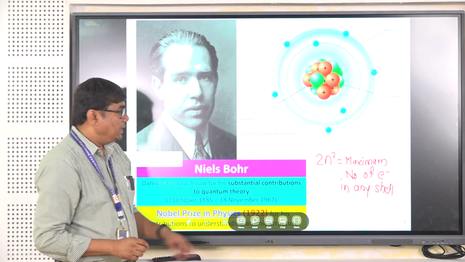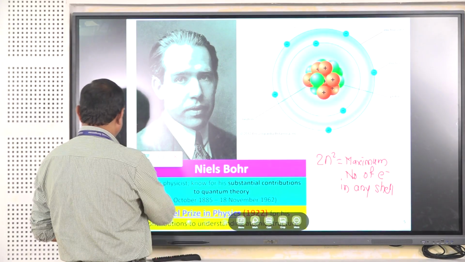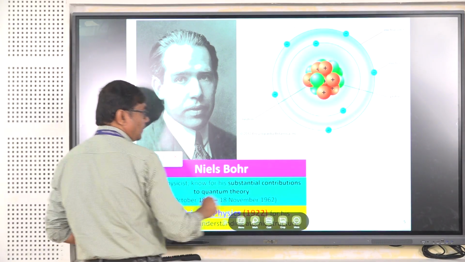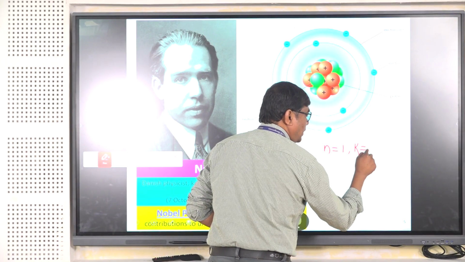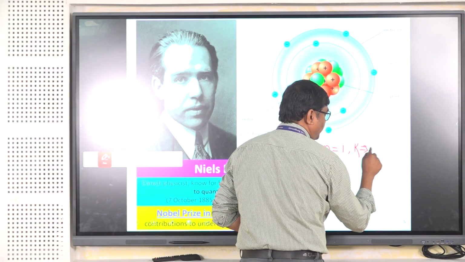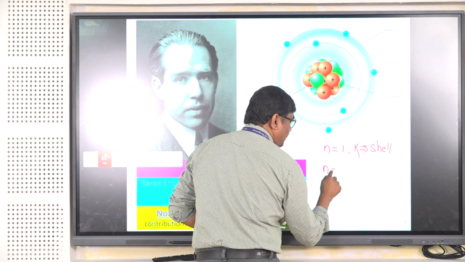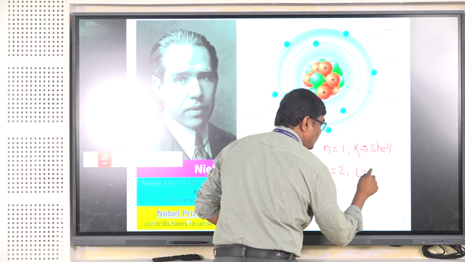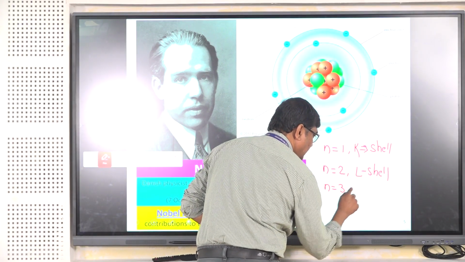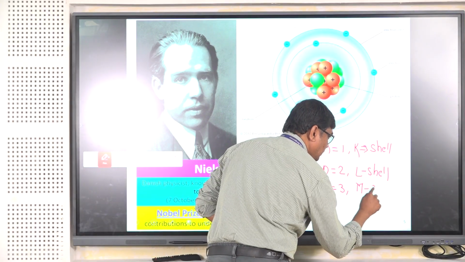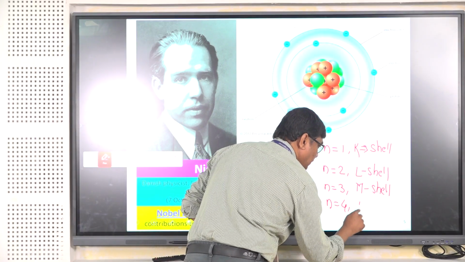If we put small n, the principal quantum number, as 1, that is for the K shell, which is the name given. n is equal to 2, L shell; n is equal to 3, M shell; and n is equal to 4 for the N shell.